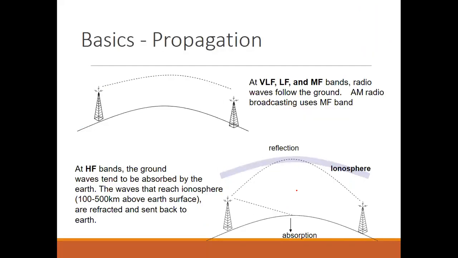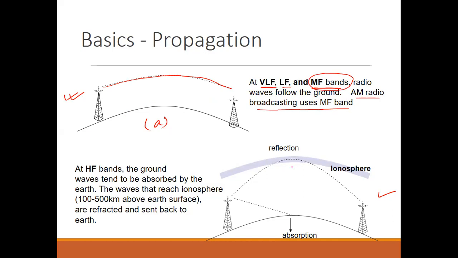Now, what types of propagation can we see in our communication system? At low frequencies and medium frequency bands, radio waves follow the ground. As you can see in picture A, the signal is following the ground. AM radio broadcasting uses the medium frequency band.